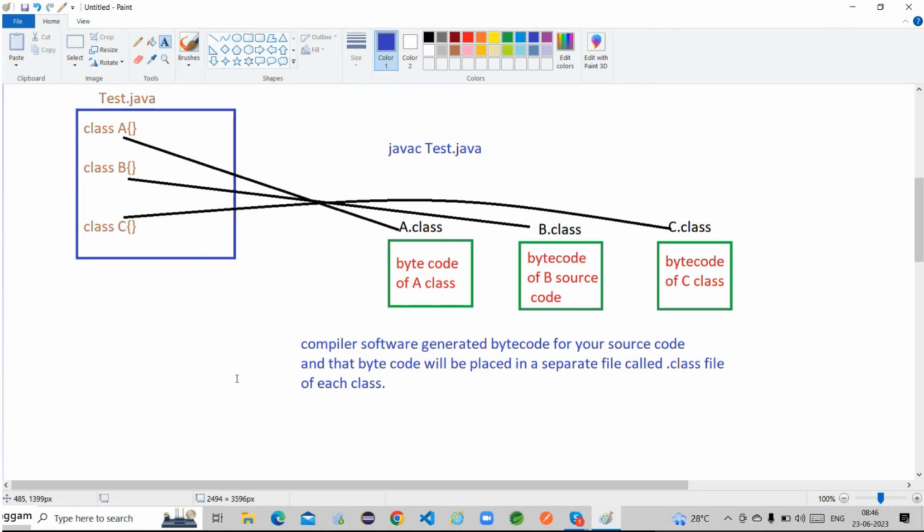So in real time, no one develops the entire project code within a single class. We have to develop multiple classes in order to fulfill the project requirements. Got it? So is the entire project code developed in only one class, or do we have to develop multiple classes and multiple files?